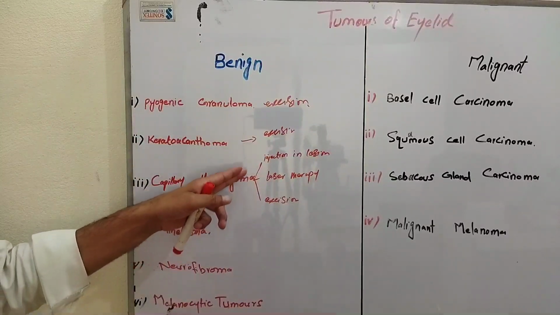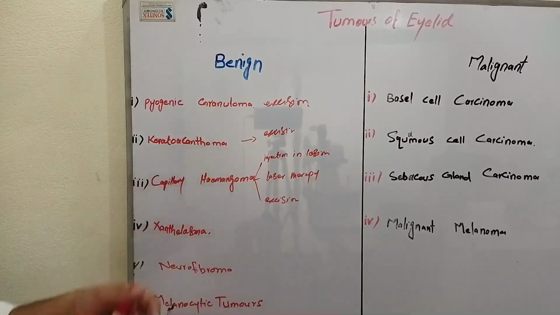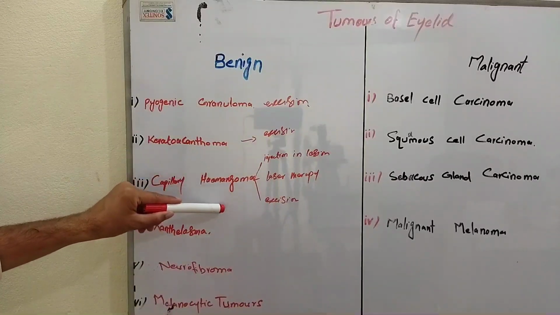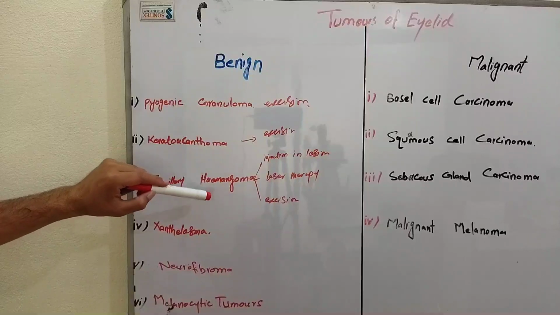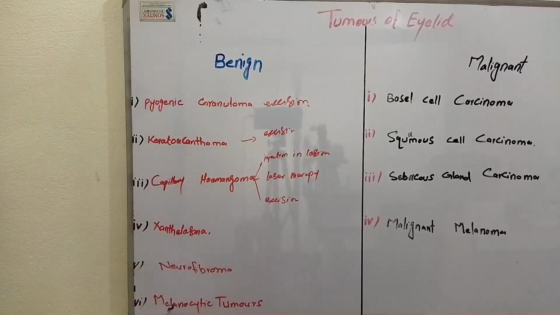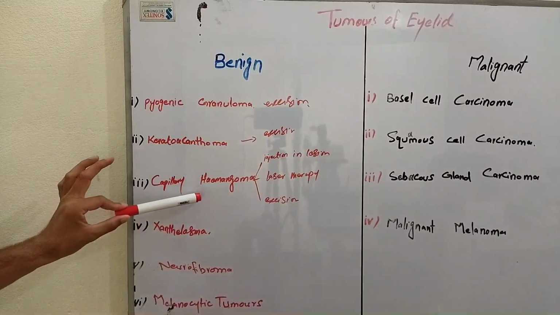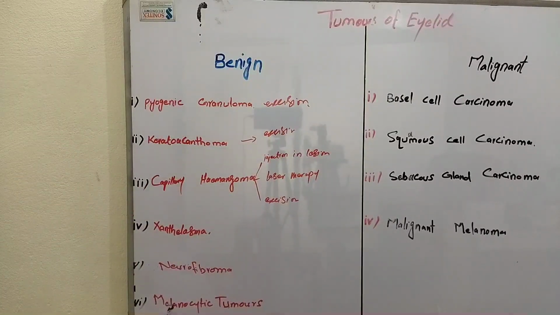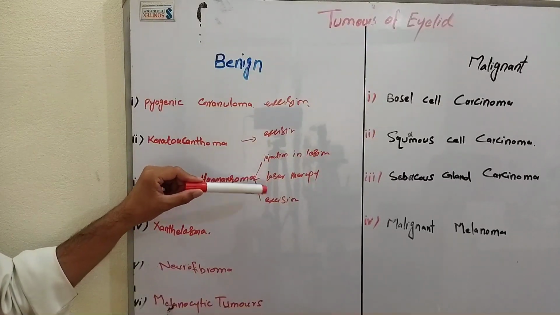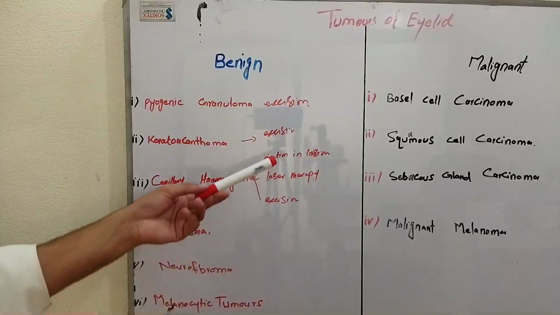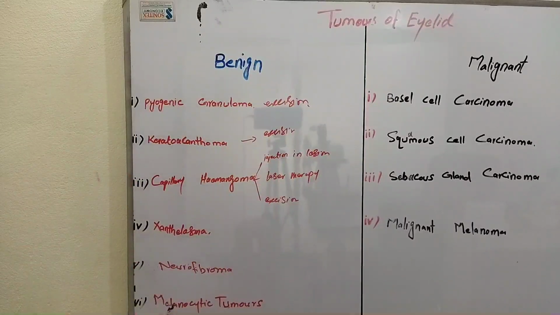It develops in the first year of life. It regresses in the second year of life. About 40% have regressed by the third year of life, and 70% by the seventh year of life. Three treatment options: injection in the lesion, laser therapy and surgical excision. It has three treatment options.